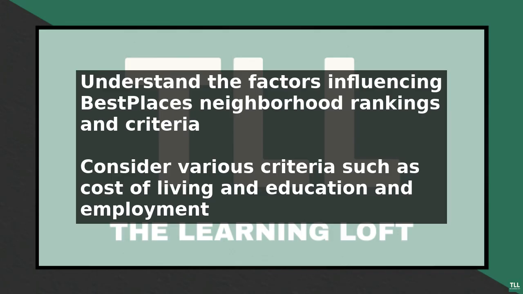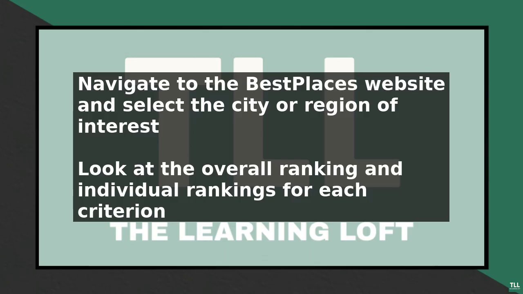You will see an overall ranking for the area, as well as individual rankings for each of the criteria. Next, look at the cost of living index, which compares the cost of living in the area to the national average. A lower number indicates a lower cost of living, while a higher number indicates a higher cost of living.